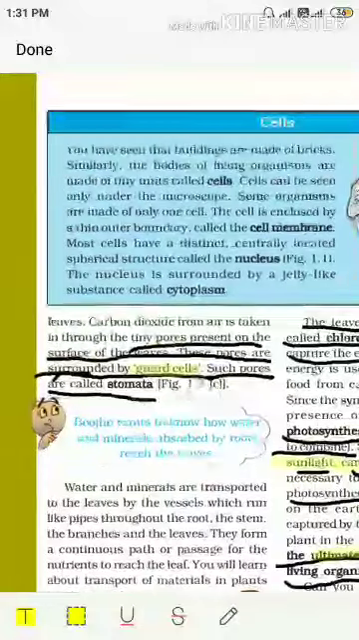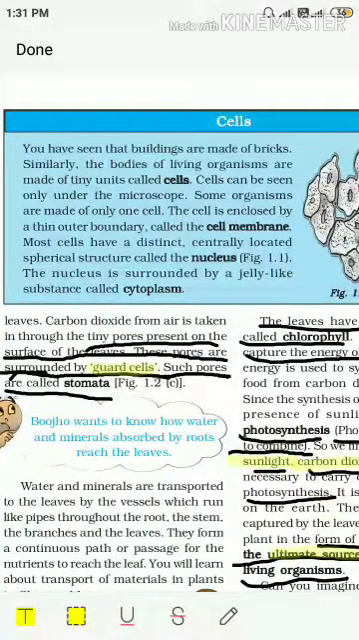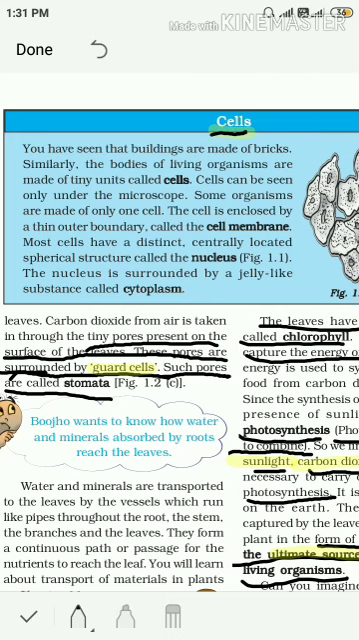Children, here you can see in the blue colored box, details are given about cells. So, I want to explain to you what cells are. Just now I explained about tiny pores present on the leaves, they are stomata. Now, before explaining details about the stomata, I want to discuss cells. So, what are cells?